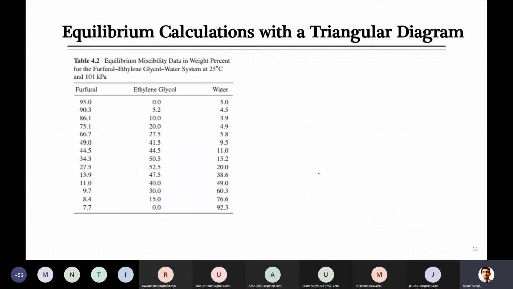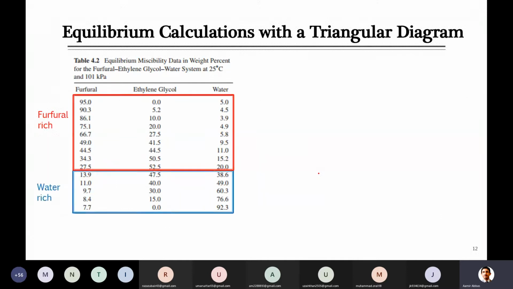Now come back to where we started. Yesterday we had this table given to you, and the data is given. For your information, I have divided it into two parts. You can say one part is purple rich and the other is water rich. You know that purple was the solvent introduced externally, and water was part of the feed. So the purple rich stream, or solvent rich stream, is called extract. And anything rich in the carrier that was inside the feed is called raffinate.